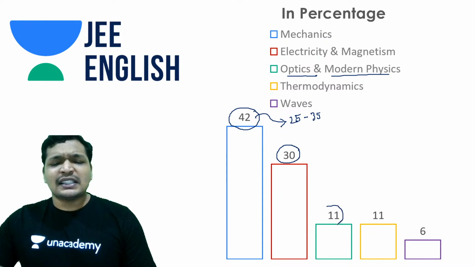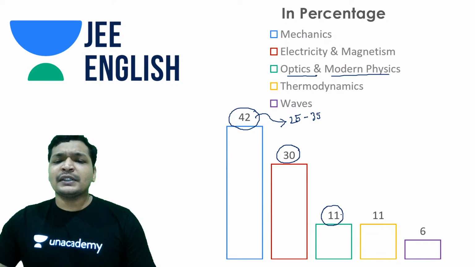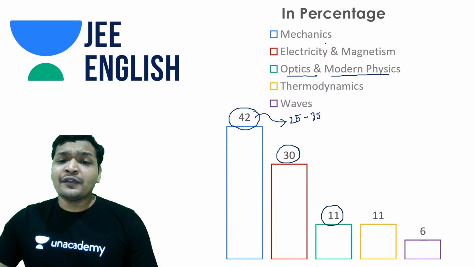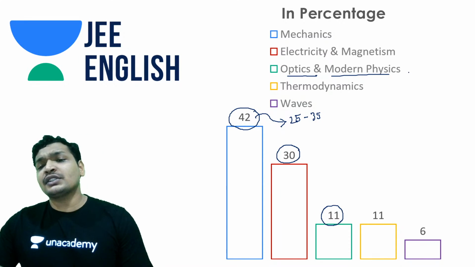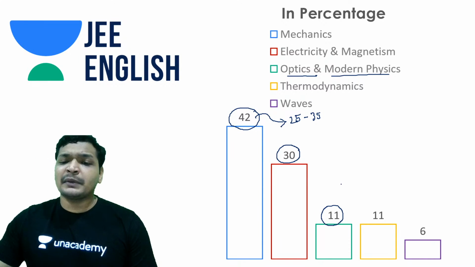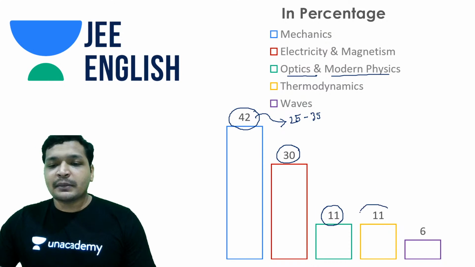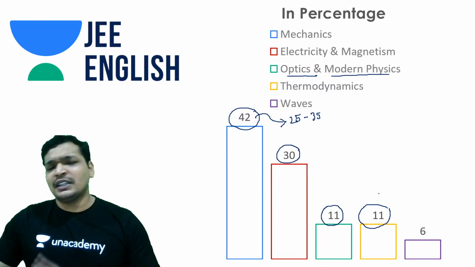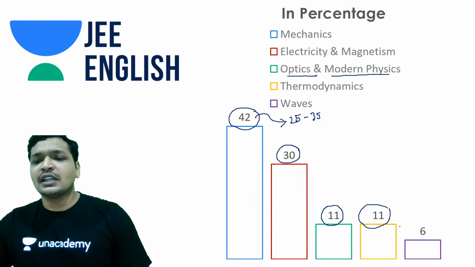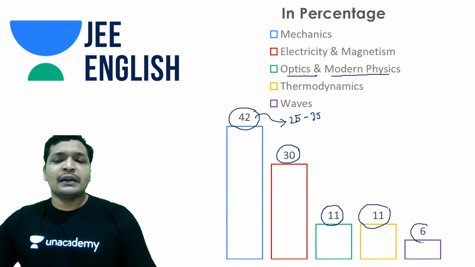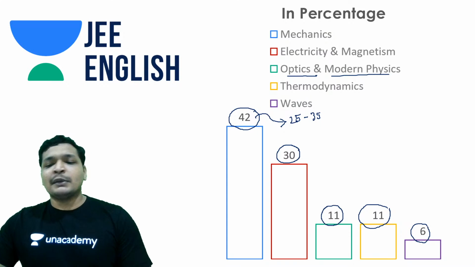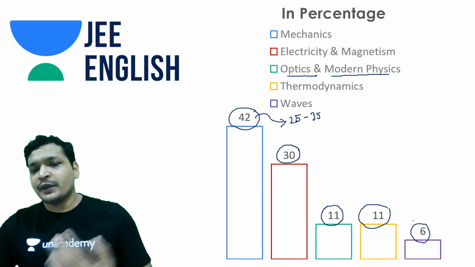Typically optics has a good amount of weightage. 11% is too less. Modern physics and optics combined together, in recent years you could have expected 20-25% of the paper, but this time it was only 11%. And thermodynamics remained the same, 11%. It's generally 10 to 13%. And waves has come down to 6%. It does not really come down. This is the kind of questions that you can expect in waves.